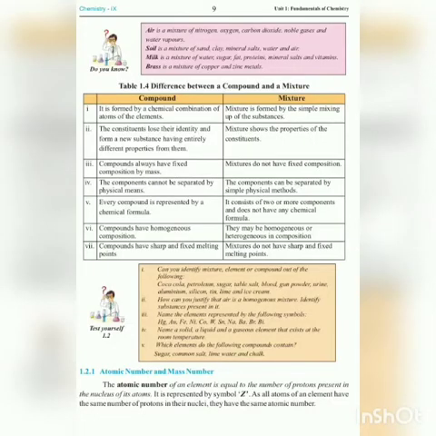Dear students, now we are going to discuss Test Yourself 1.2 on page number 9, and its first question is, can you identify mixture, element or compound out of the following: Coca-Cola, petroleum, sugar, table salt, blood, gunpowder, urine, aluminium, silicon, tin, lime and ice cream?